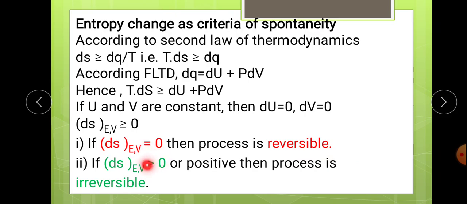And if it is greater than 0, meaning positive, then it is stated that the process is irreversible. So two types of processes can be counted on the basis of change in entropy.